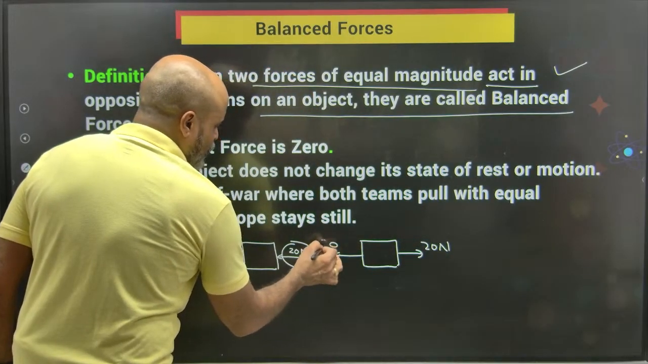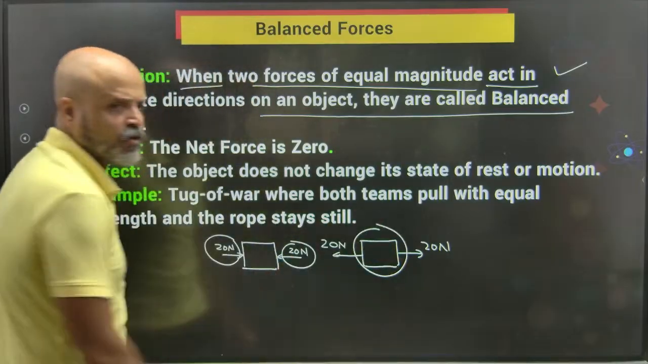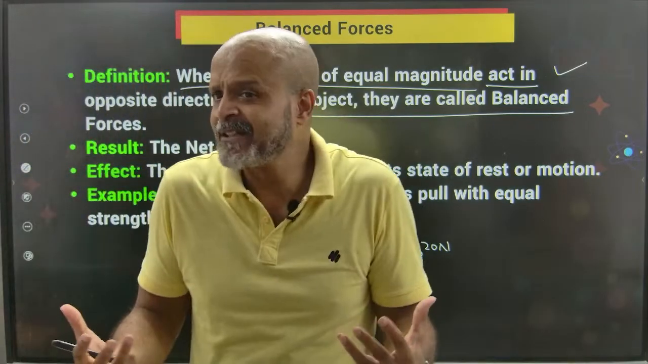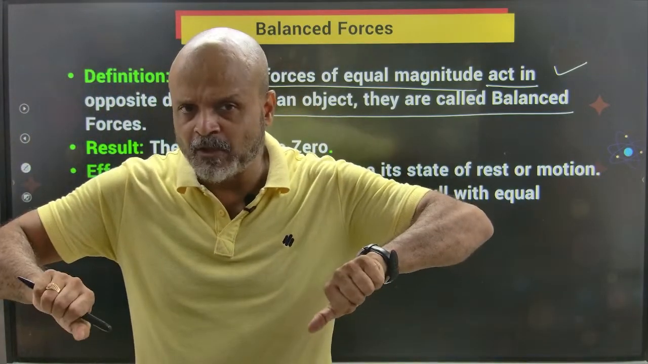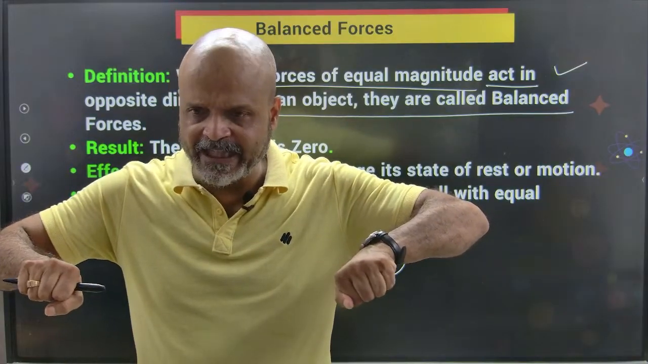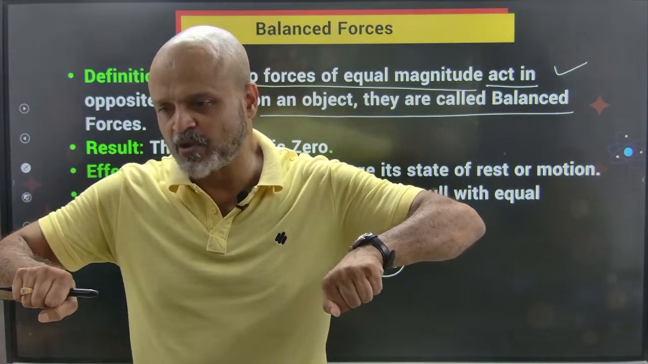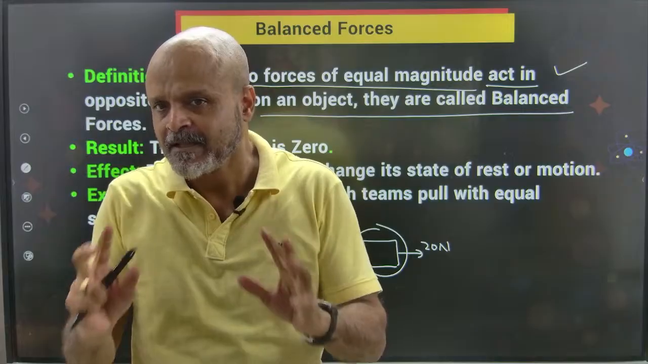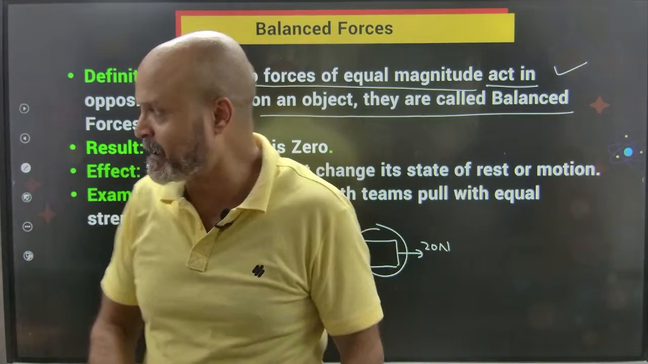You are pulling it with a force of 20 Newton this side. Is the object going to move? No. Okay. So if you have a tug of war, when you have two teams pulling with equal strength, the rope is not going to move because the rope is balanced by the two forces acting in balanced directions.